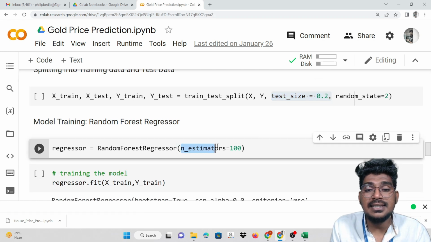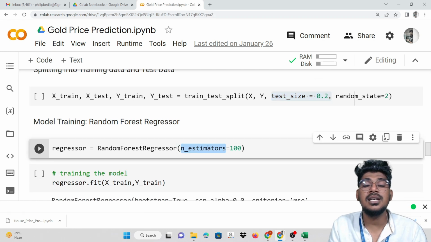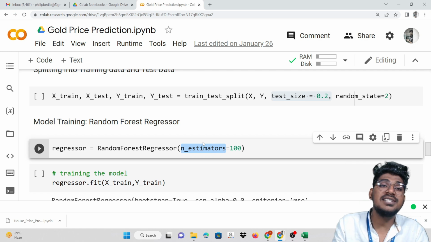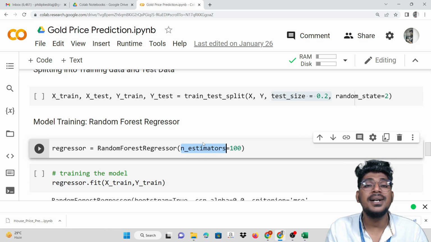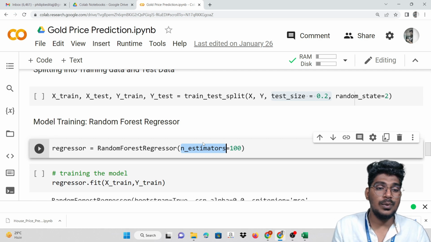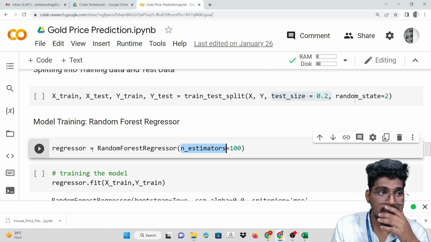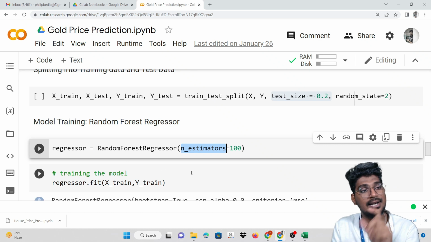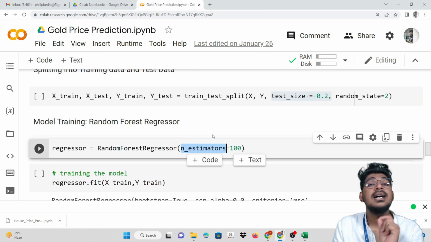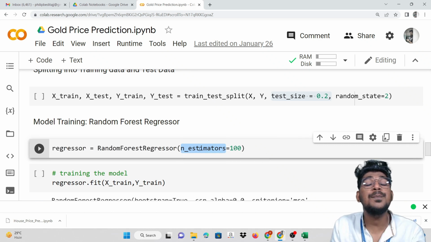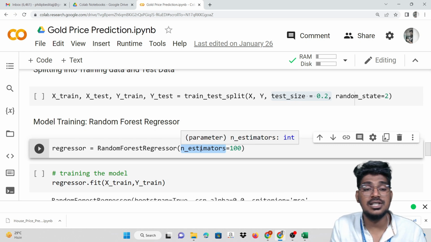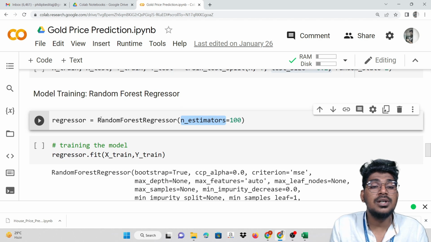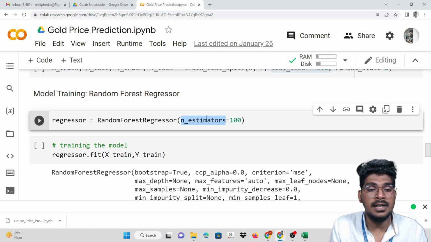Here we need to pass n_estimators, which is how many trees we need to apply on the particular data. This is nothing but the number of trees to apply on the dataset with these decision trees.